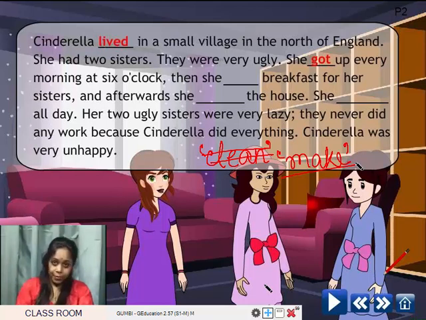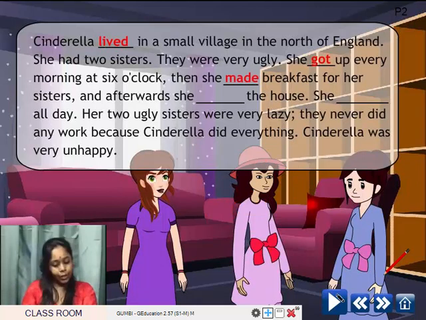Ma'am, is it maked? M-A-K-E-D? No, M-A-K-E-D is not a correct word. So the past form of M-A-K-E, make, is M-A-D-E, made. So make becomes made. Okay? So here, then she made breakfast for her sisters.